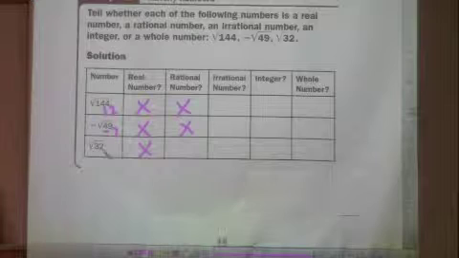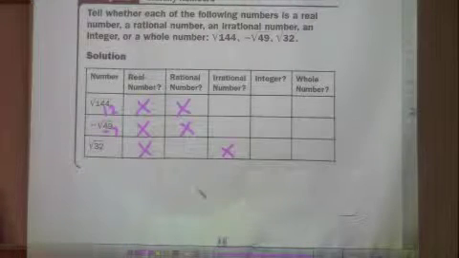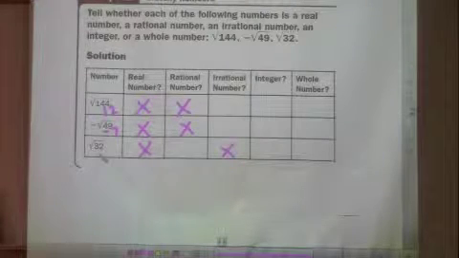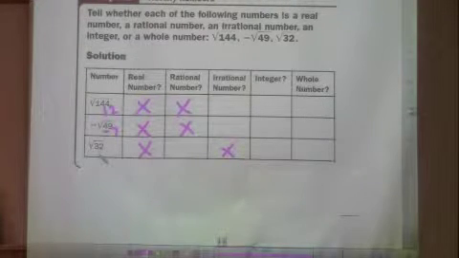Why is square root of 32 irrational? It's an imperfect square. It's going to be a decimal. It's going to go on forever, and it doesn't repeat.